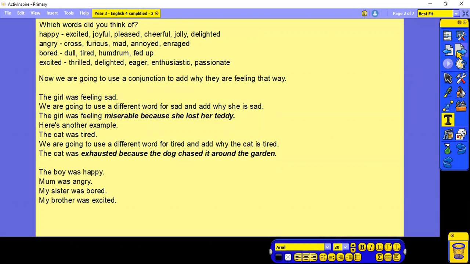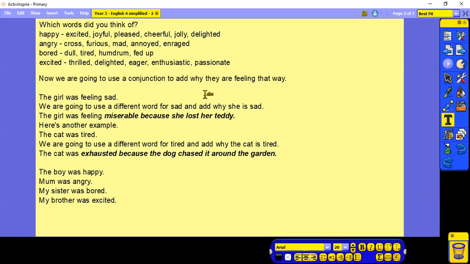So what words did you think of? So I put here the happy, excited, joyful, pleased, cheerful, jolly, delighted. Angry, cross, furious, mad, annoyed, enraged. Bored, dull, tired, humdrum, fed up. Excited, thrilled, delighted, eager, enthusiastic, passionate.